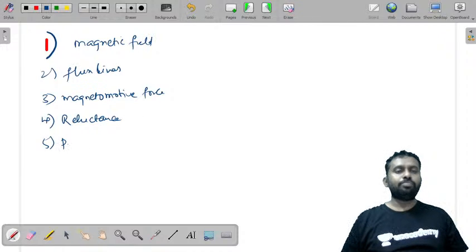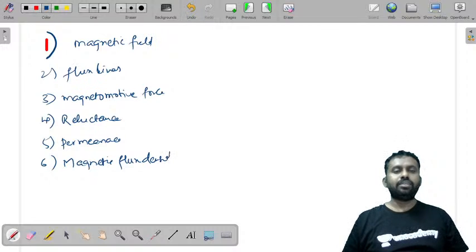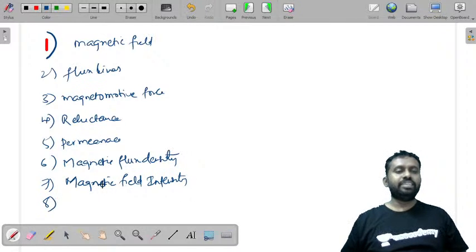Also, I told you about permeance, and also we have discussed what was magnetic flux density and magnetic field intensity. Then also we discussed what was permeability. Likewise, we have seen so many things.